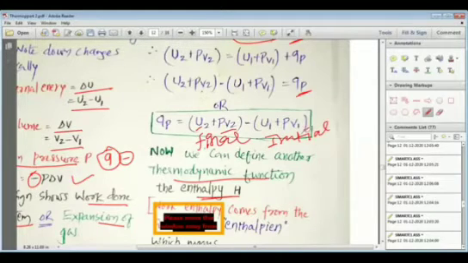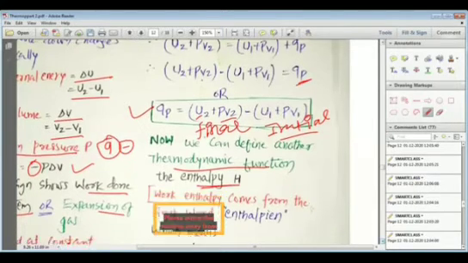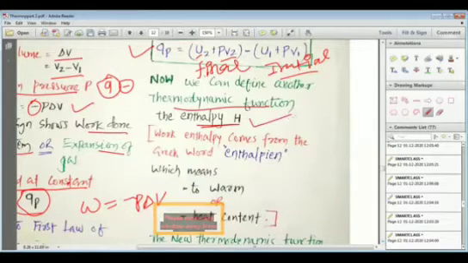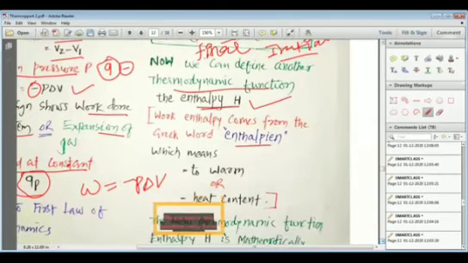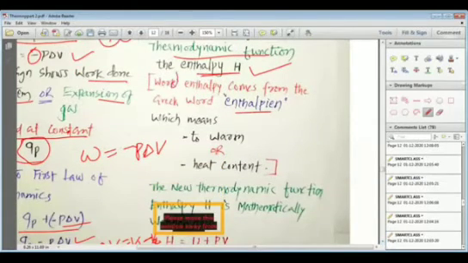So when we exchange the heat at constant pressure, we find some relation between the U and PV, and that new thermodynamic function, my dear students, we understand as enthalpy, which is known as H. The word enthalpy comes from the Greek word enthalpion, and that is what it means.